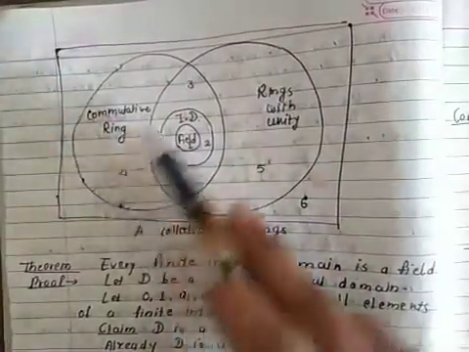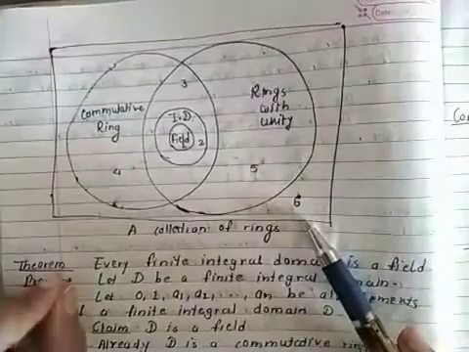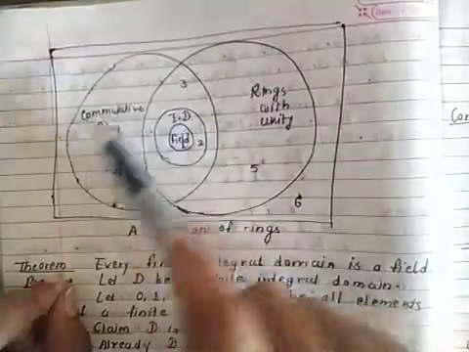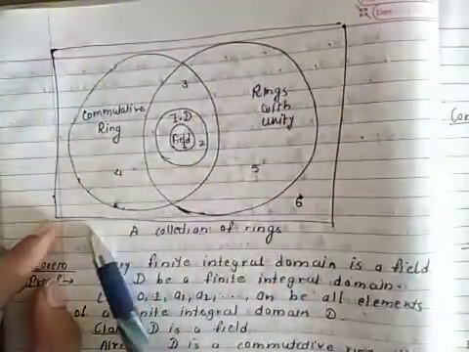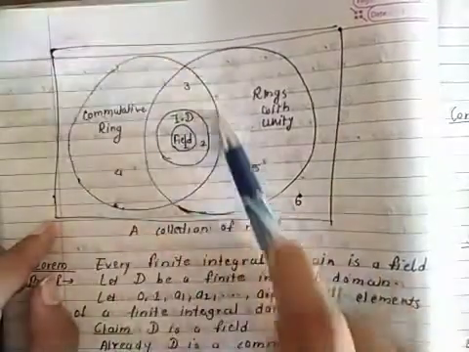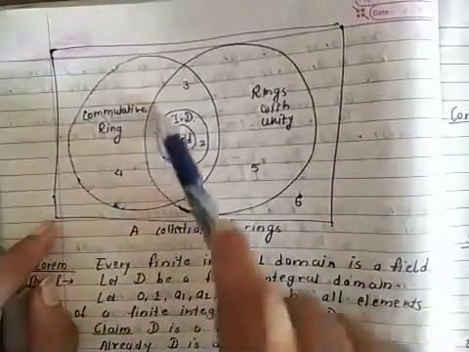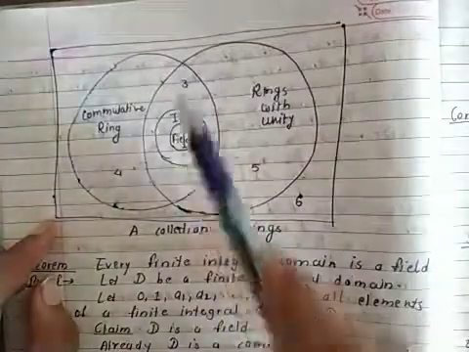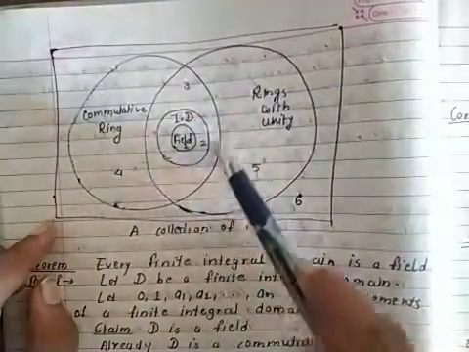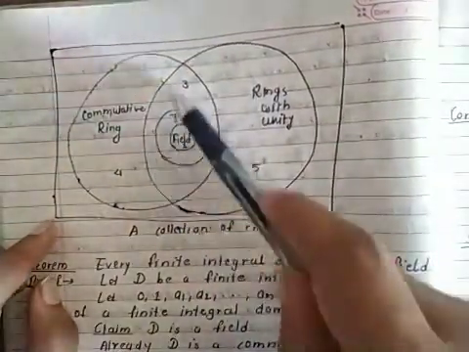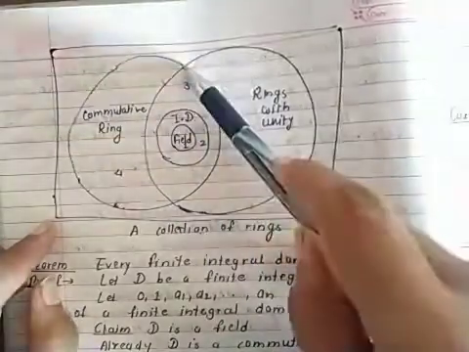So this is a graphical representation of rings. First of all, this is the collection of all rings. Some rings are commutative rings. Some rings are rings with unity. So this part is a commutative ring with unity.